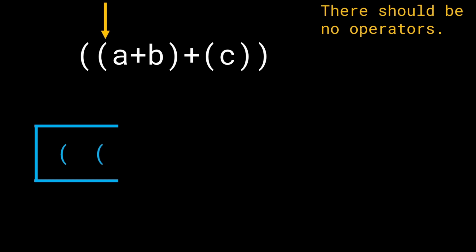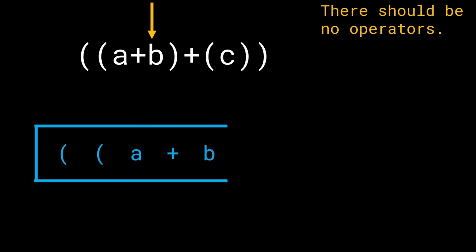We get another opening round bracket, so we'll just add it to the stack. Now we get A, then we get plus, and then we get B. Nothing special. These are just opening brackets, operators, or letters. We add them directly onto the stack without any question. Only when we get a closing bracket do we have to be careful. All right, so now that we have gotten a closing bracket, let's be more careful with what we do. What's the first thing we do?